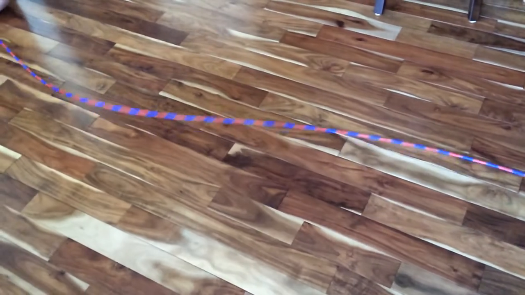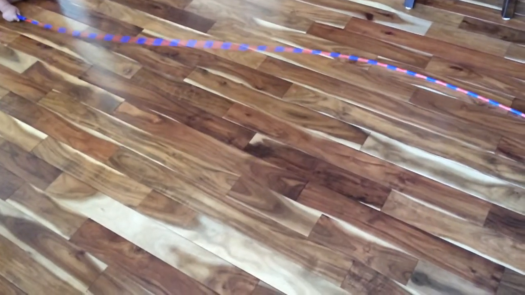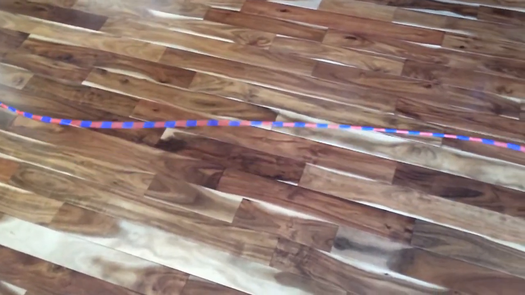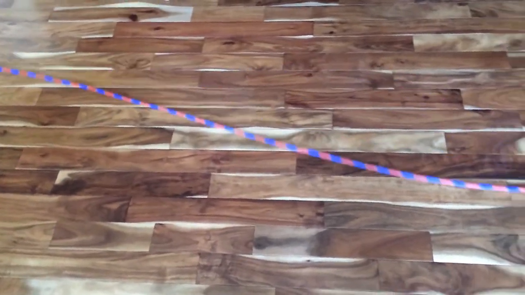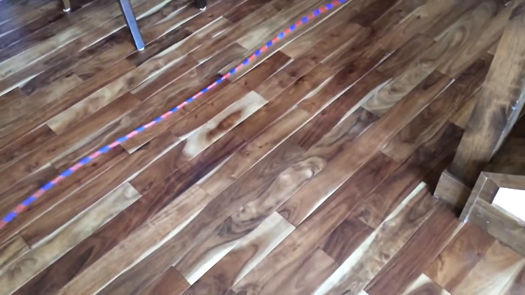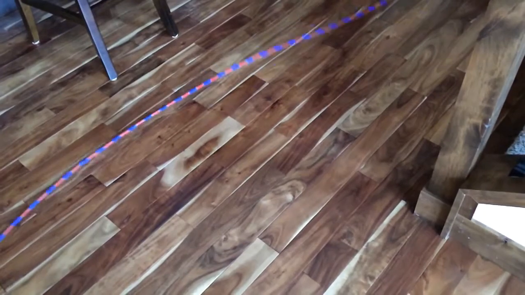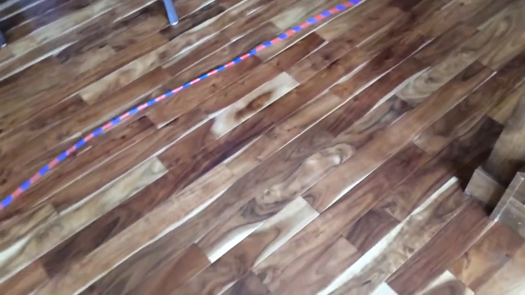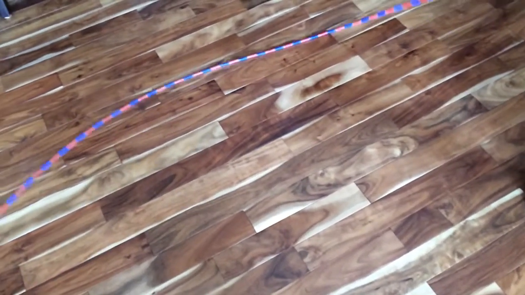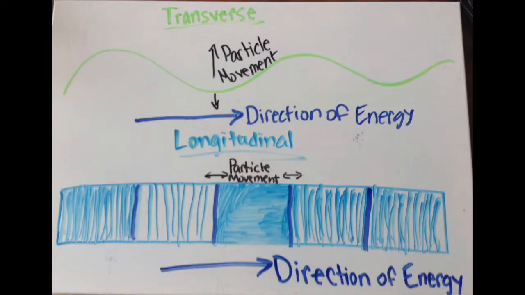A wave that consists of a single pulse is a pulse wave. A periodic wave is made up of continuous pulses. There are two different kinds of waves: transverse waves and longitudinal waves.